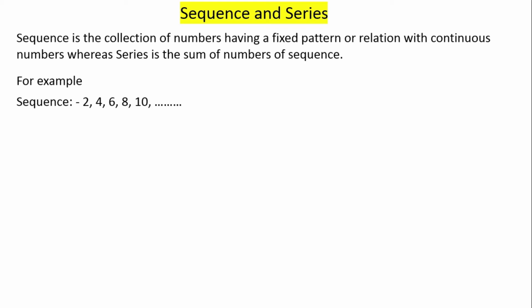So if the arrangement of the numbers is given like this, then it is called a sequence. At the same time, if we use plus or minus instead of comma, then it is called a series. So basically sequence and series are the same group of numbers, the only difference is in a sequence we have commas and in a series we have plus or minus.